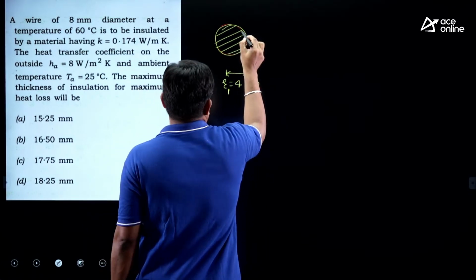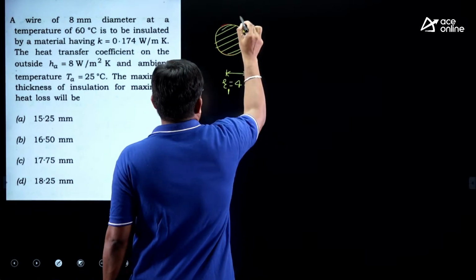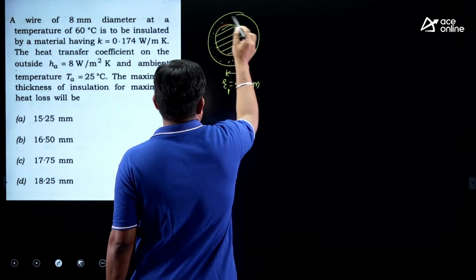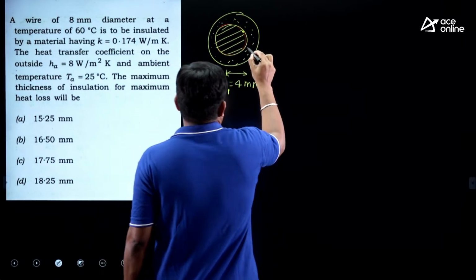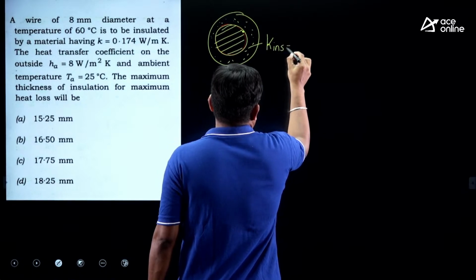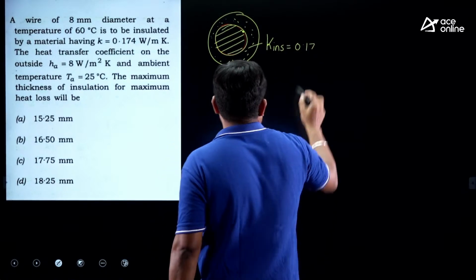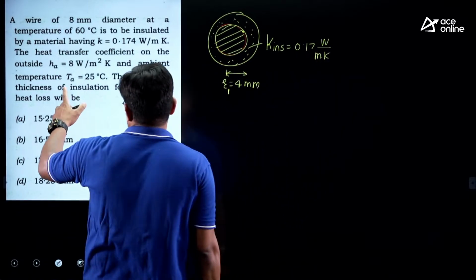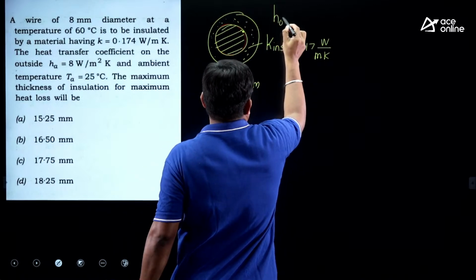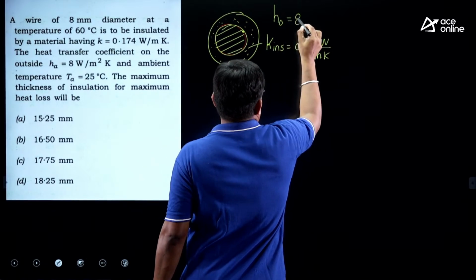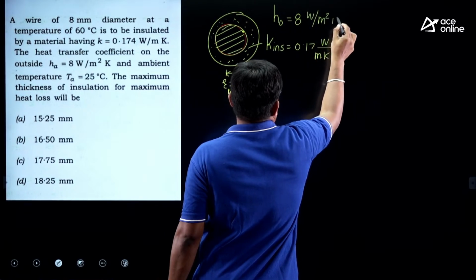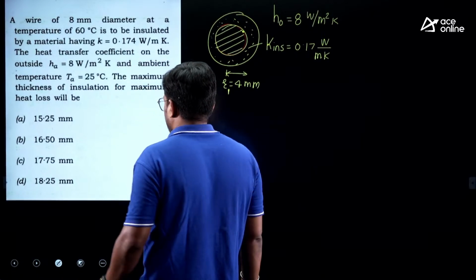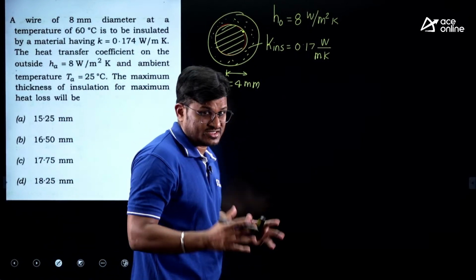At a temperature 60, is to be insulated. Okay, so let us say there is an insulation. This material having insulation, K insulation is equal to what? 0.17 watt per meter Kelvin. Heat transfer coefficient on the outside. So let us say outside, how much it is? 8 watt per meter square Kelvin. The ambient temperature 25. The maximum thickness of insulation for the heat loss. So he said that what is the maximum thickness?